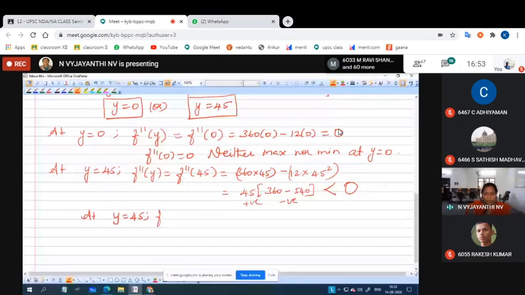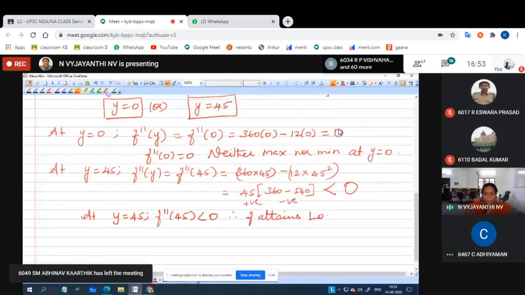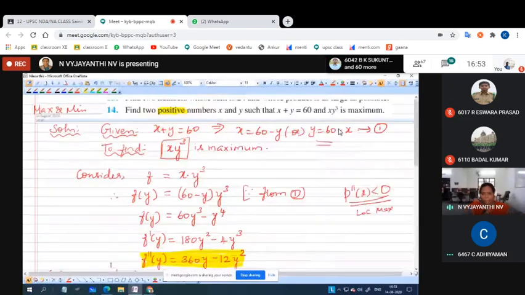So what do you say about this? Therefore, f attains local maxima at y equal to 45. So they are asking for maxima or minima? Maxima.